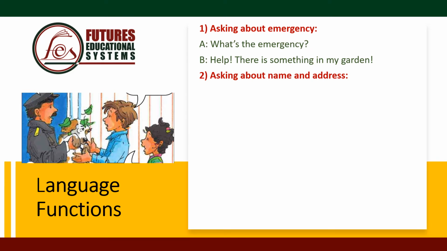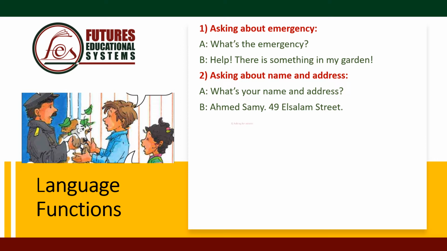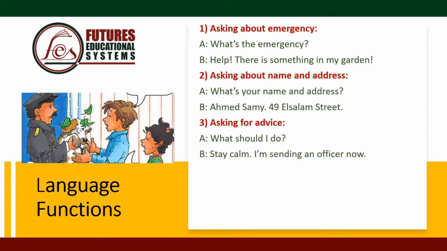Asking about name and address. What's your name and address? His name is Ahmed Sami and his address is 49 Salam Street. Asking for advice. He wants to know what should he do in this case. What should I do? Stay calm. I'm sending an officer now.